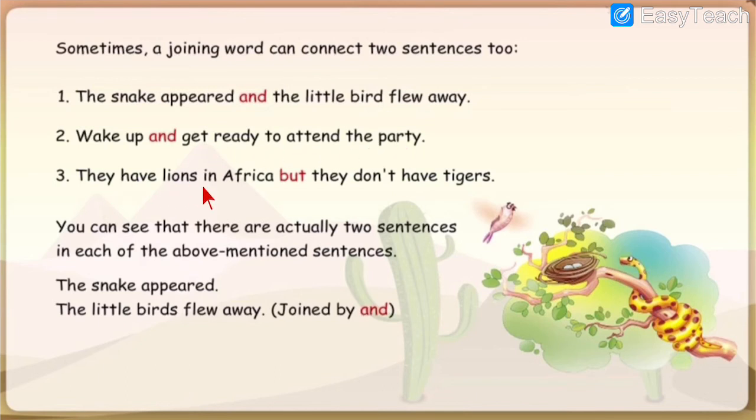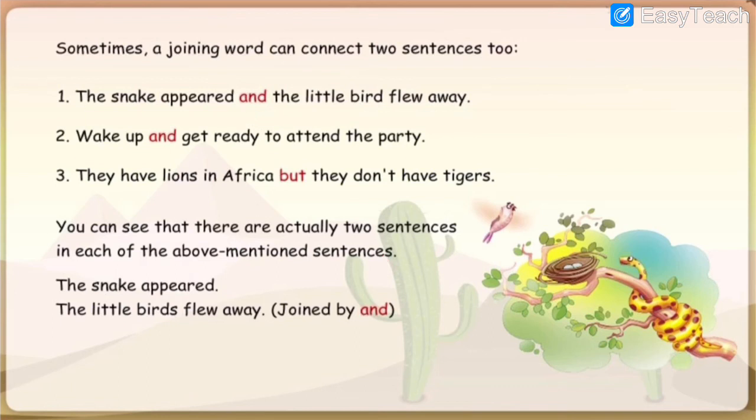They have lions in Africa, but they don't have tigers. But is used in between. Lions are there, tigers are not there. So but, opposite situation. You can see that there are actually two sentences in each of the above mentioned sentences.